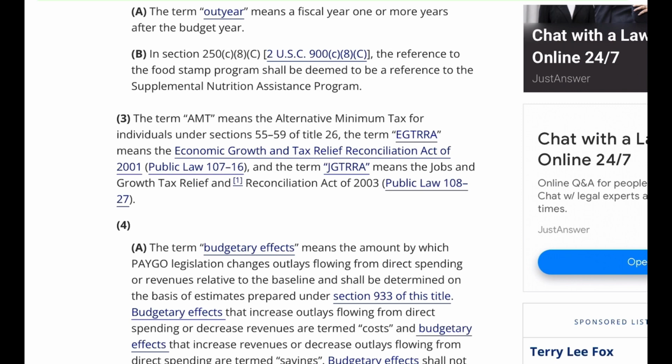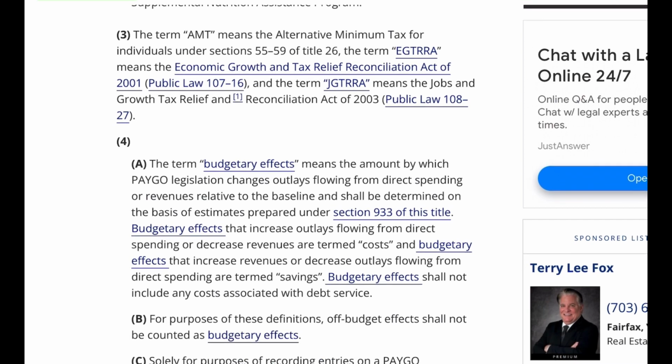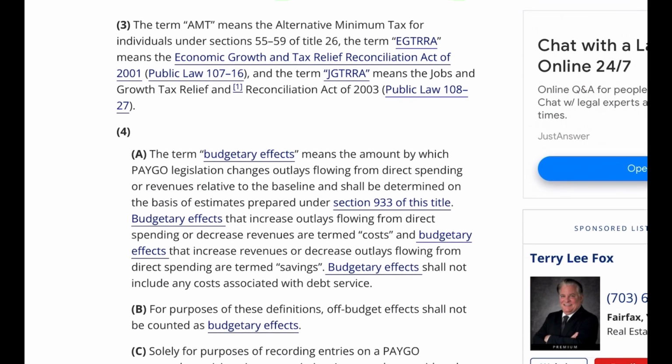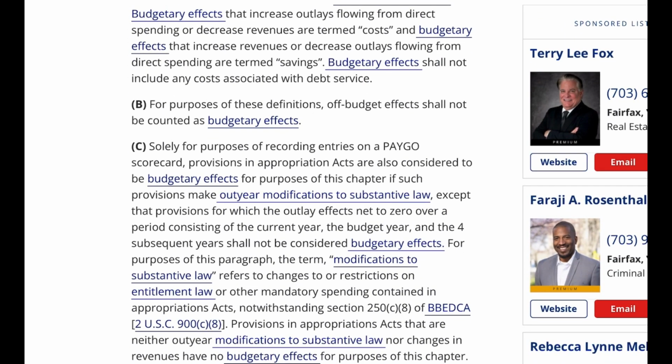4a. The term budgetary effects means the amount by which PAYGO legislation changes outlays flowing from direct spending or revenues relative to the baseline and shall be determined on the basis of estimates prepared under Section 933 of this title. Budgetary effects that increase outlays flowing from direct spending or decrease revenues are termed costs, and budgetary effects that increase revenues or decrease outlays flowing from direct spending are termed savings. Budgetary effects shall not include any costs associated with debt service. B. For purposes of these definitions, off-budget effects shall not be counted as budgetary effects.